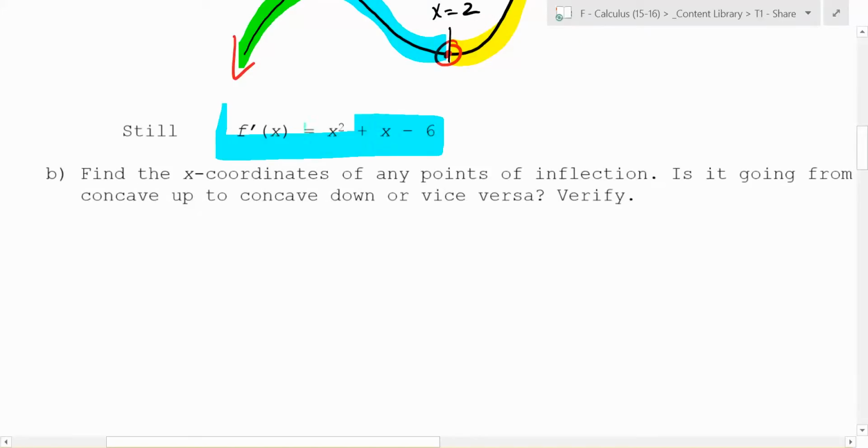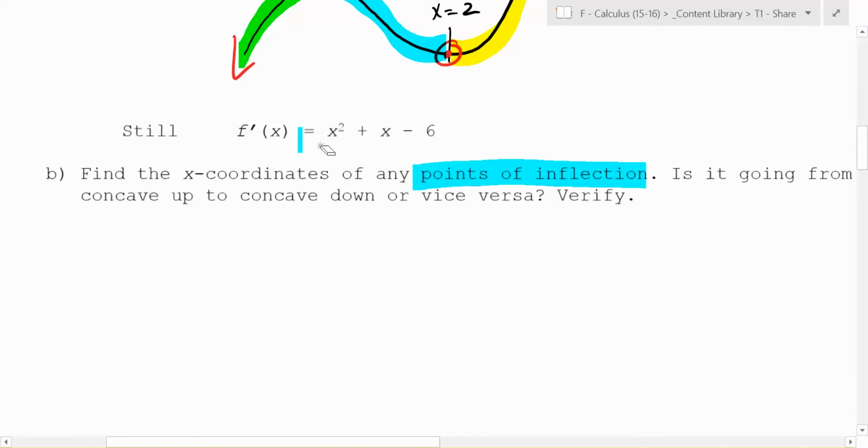Okay, so let's talk about this derivative here. We have the derivative. Say we still have this derivative. If I ask you for the points of inflection, what does an inflection point mean? It's where what happens? Concavity changes. Concavity changes. That's really important. So if I ask you for the definition of inflection point, you would say it's where concavity changes. That's the definition I want, where it changes.